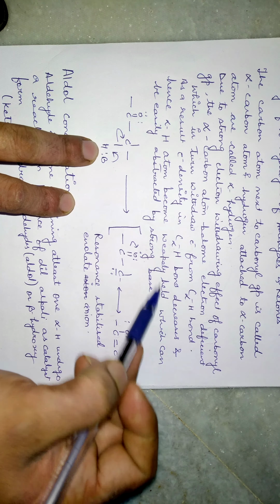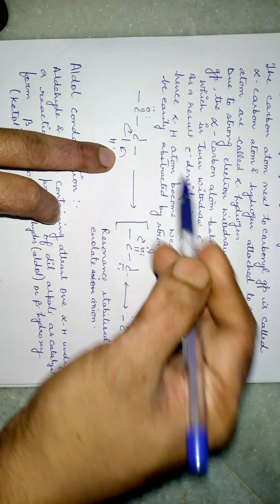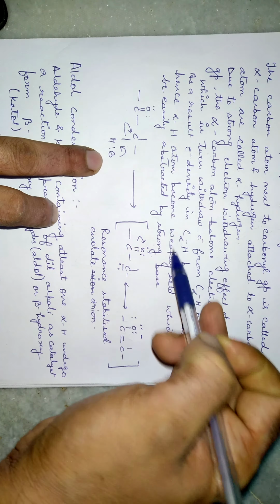The alpha carbon atom becomes electron deficient, which in turn withdraws the electron from the alpha carbon hydrogen bond. So as a result, electron density on the alpha carbon hydrogen bond decreases, so there will be less electron density over this carbon, and hence the alpha hydrogen atom becomes weakly bonded. So this hydrogen, which is weakly bonded, can be easily abstracted by a strong base. Because it is now weakly bonded, the base will easily abstract this proton.